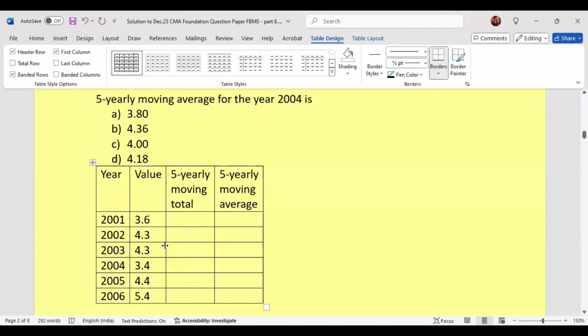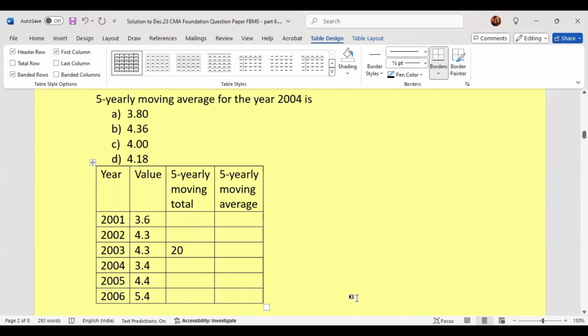5-yearly moving total. So we need to add the 5 values, 3.6 plus 4.3 plus 4.3 plus 3.4 plus 4.4. We get 20. That we will be writing in the center of these 5 years, which is 20 here. And then next one, next to 5 years value, which means 20 minus this 3.6, then add 5.4.